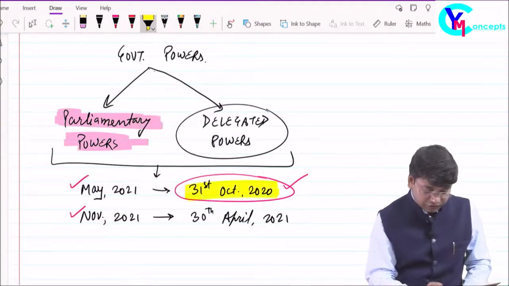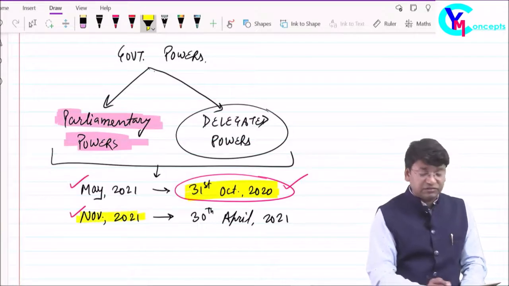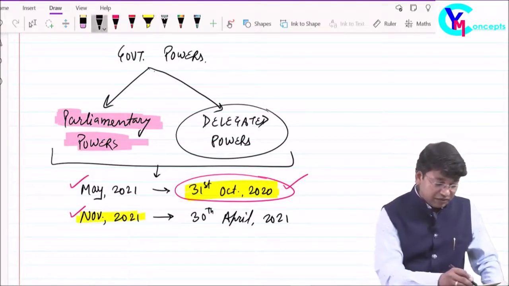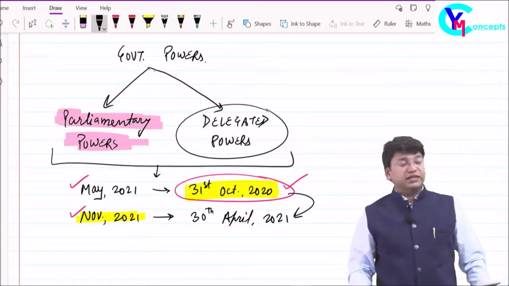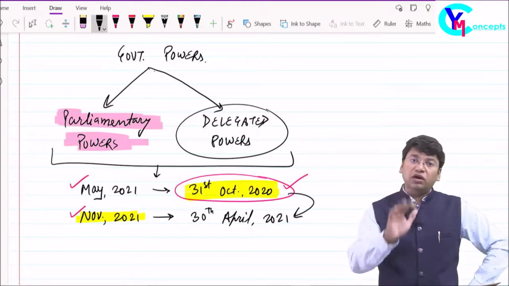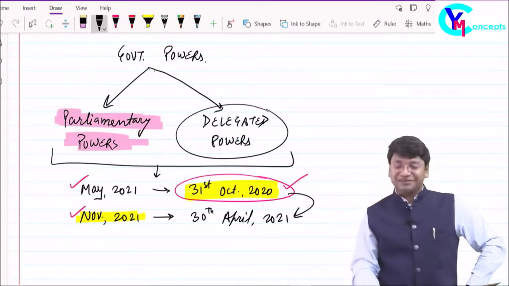31st October 2021. Then the question of the students having exams in November 21 will come, sir, what about the amendments which will be applicable between these 2 dates? Friends, between these 2 dates, whatever will be the amendment, I will put all the amendments on YouTube along with the amendment notes. So no need to worry.